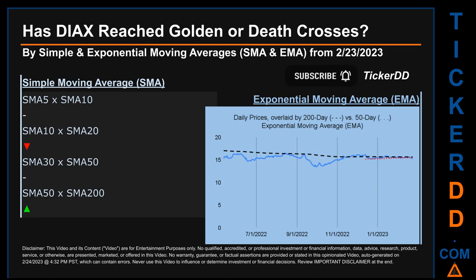For simple moving average, by comparing 50 to 200 days, we found a bullish golden cross signal since the 50-day SMA crossed above the 200-day. Continuing with SMA, we looked across the 5 to 10, the 10 to 20, and the 30 to 50-day ranges to see if golden and death crosses had been reached. We found a death cross signal for the 10 to 20. We could not find either a golden cross or a death cross signal for the 5 to 10 and the 30 to 50.